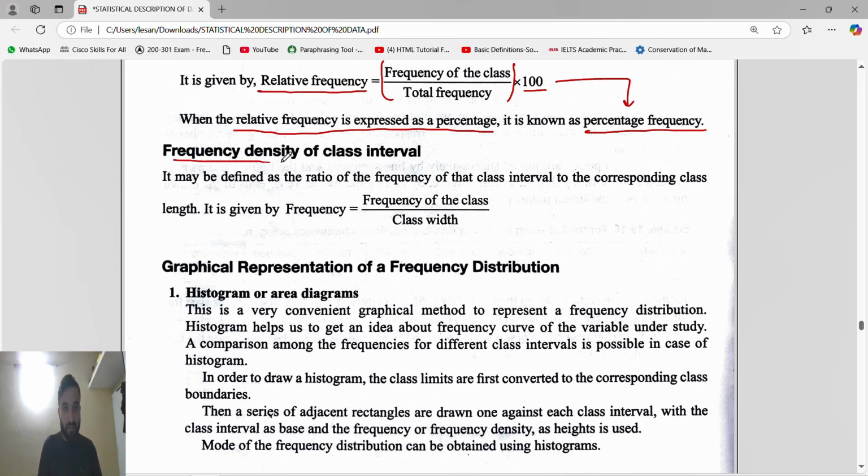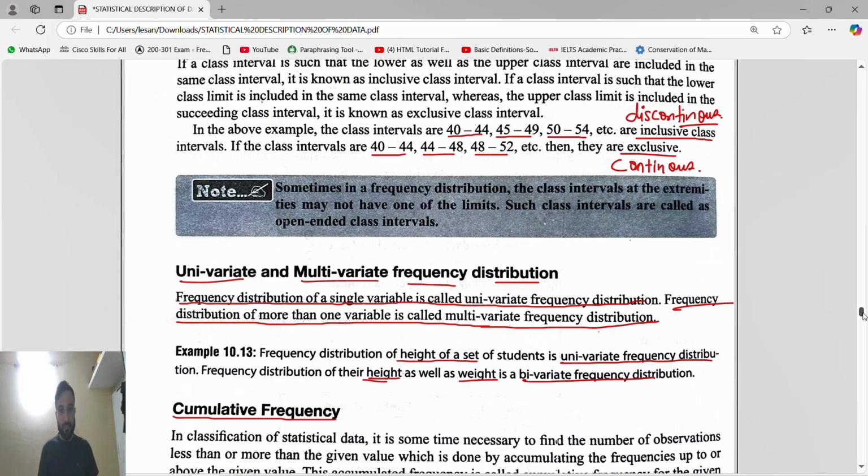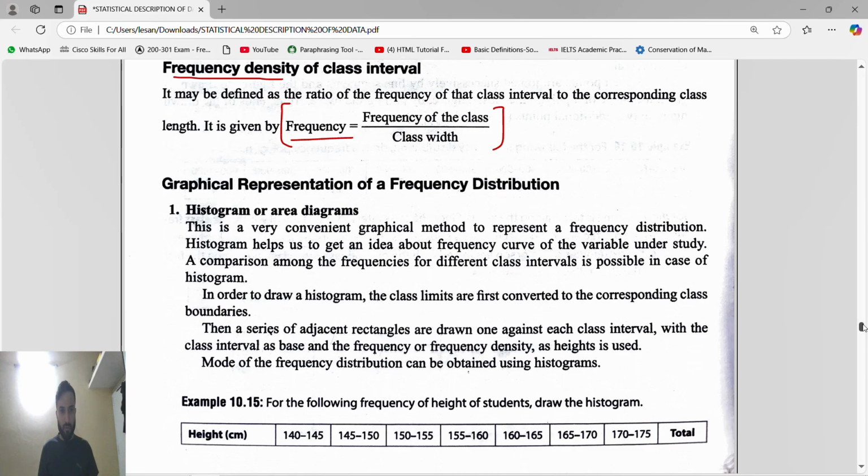Next formula is frequency density. The frequency density formula is frequency of the class divided by class width. Suppose you have to find it for this class: the frequency of the class is 3, divided by class width. For 40 to 44, how much is it? 5, because 40, 41, 42, 43, 44, so class width is 5. So it is 3 by 5. Just remember the formula.